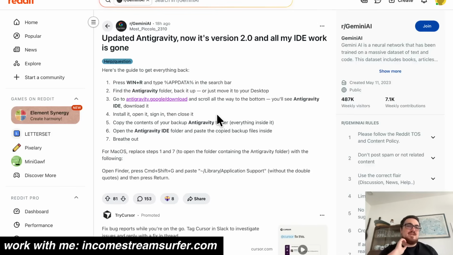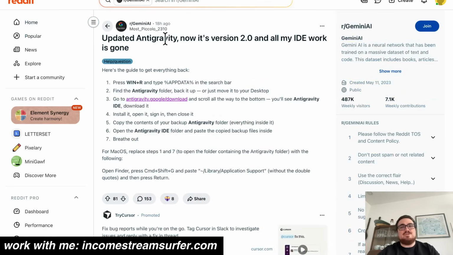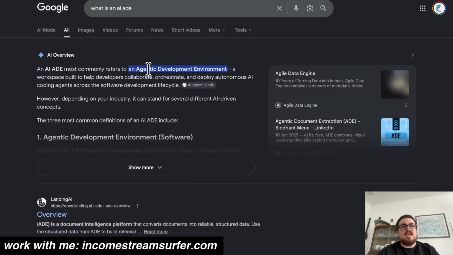I'm going to try and make sense of something that happened yesterday, which is the Antigravity update, and basically show you guys what the alternatives are, etc., because a lot of people are very, very upset about this. Basically, what happened was they updated Antigravity, but without telling anyone, they changed from an IDE into an ADE. So what is an ADE? An ADE is an Agentic Development Environment, and it's a workspace built to help developers collaborate, orchestrate, and deploy autonomous AI coding agents. A good example of this is the Codex app.